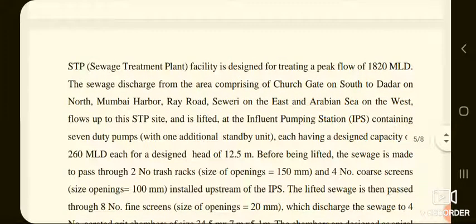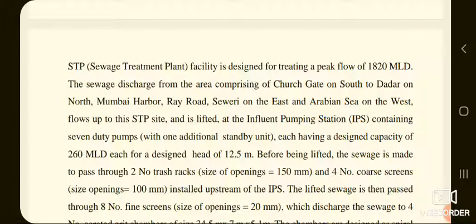The sewage discharge from the area comprising Church Gate on south to Dadar on north, Mumbai Harbour Railroad on the east and Arabian Sea on the west flows up to the STP site and is lifted at the influent pumping station, known as IPS, containing 7 duty pumps with 1 additional standby unit, each having a designed capacity of 260 MLD, for a designed head of 12.5 meter.